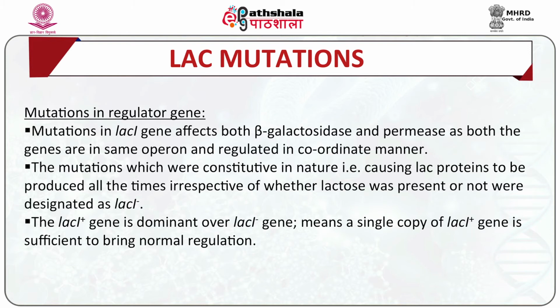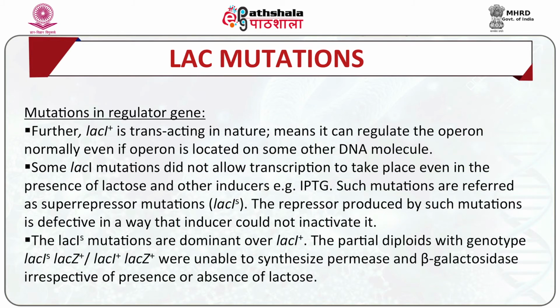The LAC-I positive gene is dominant over the LAC-I negative gene, meaning a single copy of the LAC-I positive gene is sufficient to bring normal regulation. Further, LAC-I positive is trans-acting in nature, which means it can regulate the operon normally even if the operon is located on some other DNA molecule.